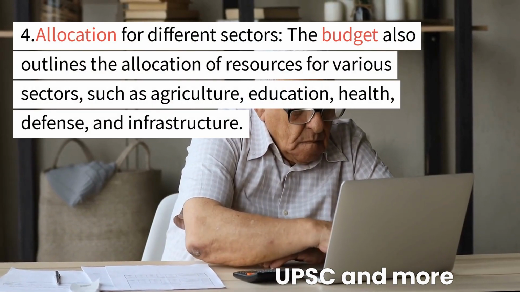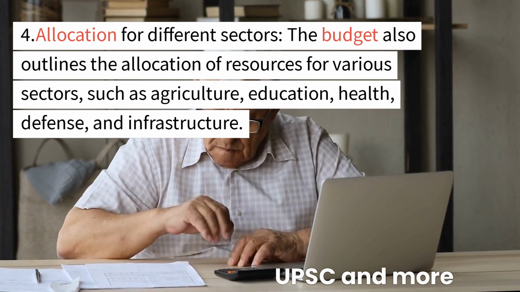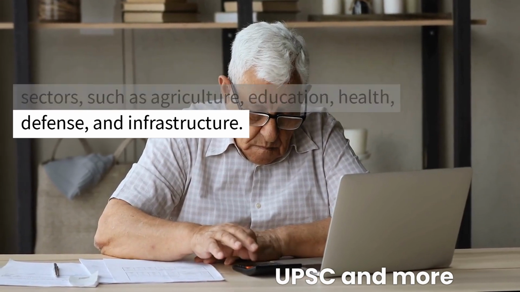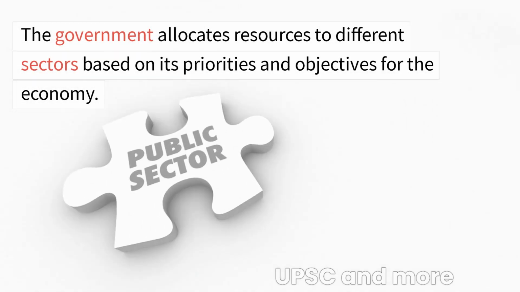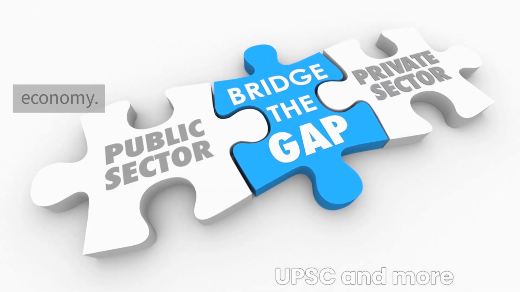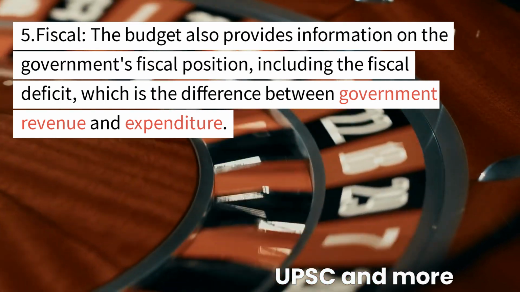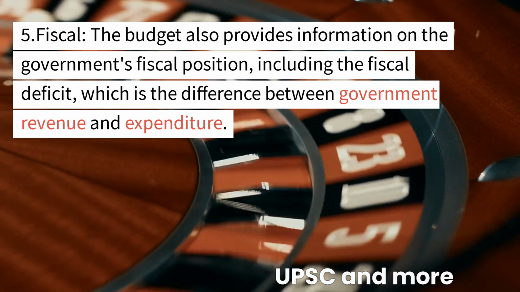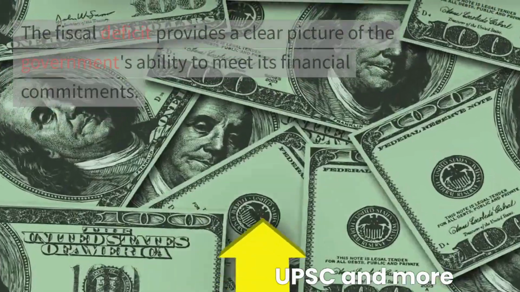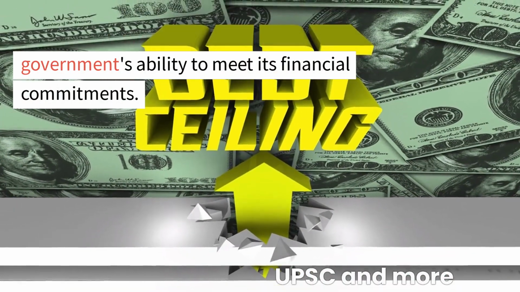4. Allocation for different sectors. The budget also outlines the allocation of resources for various sectors, such as agriculture, education, health, defense, and infrastructure. The government allocates resources to different sectors based on its priorities and objectives for the economy. 5. Fiscal deficit. The budget also provides information on the government's fiscal position, including the fiscal deficit, which is the difference between government revenue and expenditure. The fiscal deficit provides a clear picture of the government's ability to meet its financial commitments.